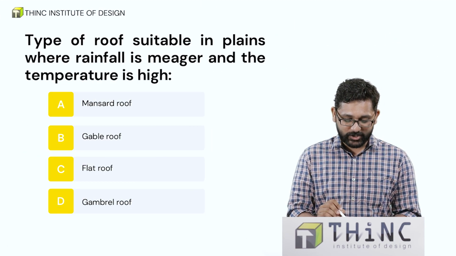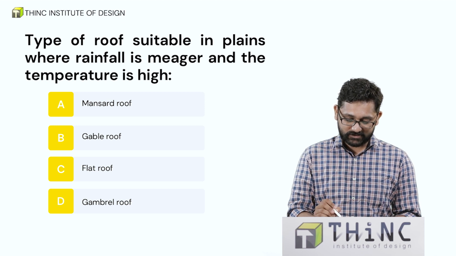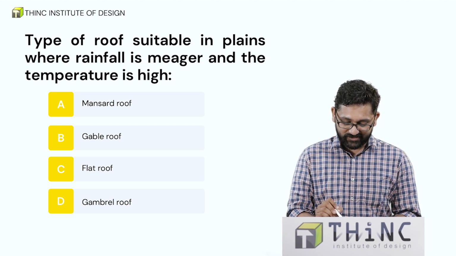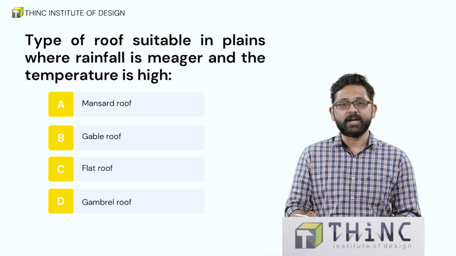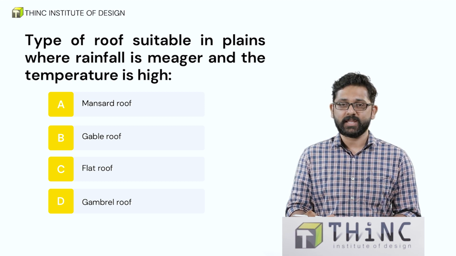Type of roof suitable in plains where rainfall is meager and the temperature is high. Mansard roof, gable roof, flat roof and gambrel roof. I want you to pause the video, go through the options and comment the correct answer. Let's look at the answer.